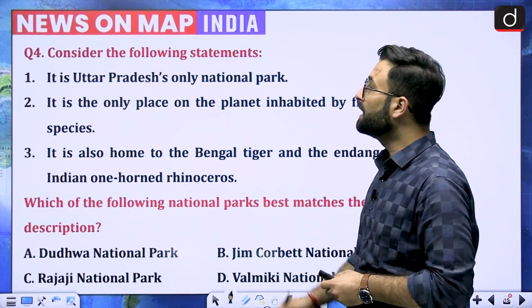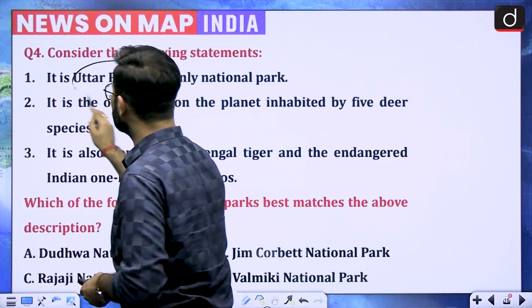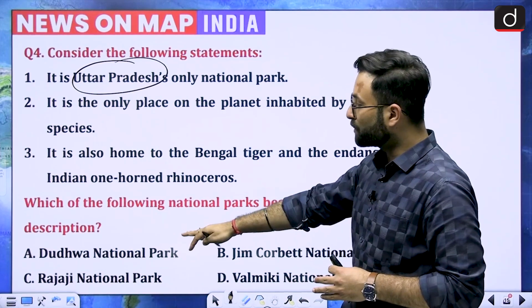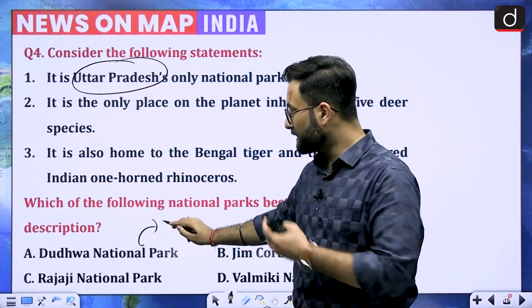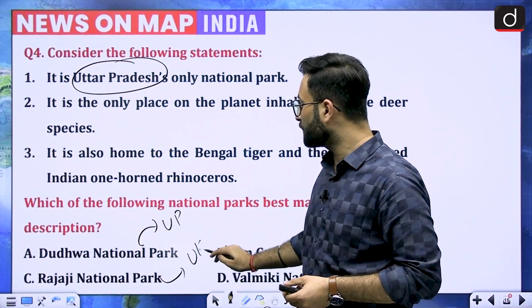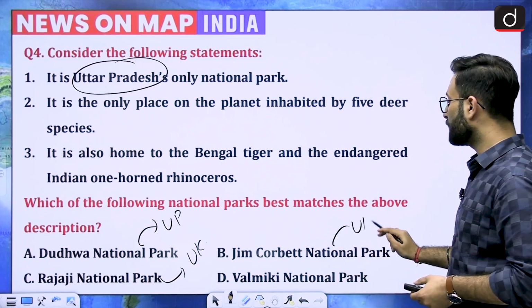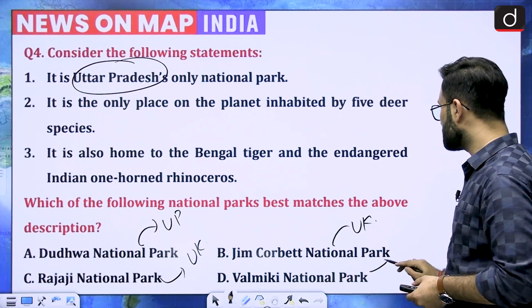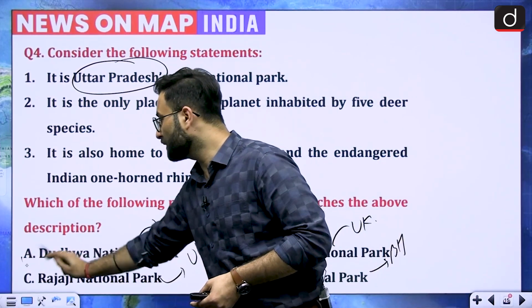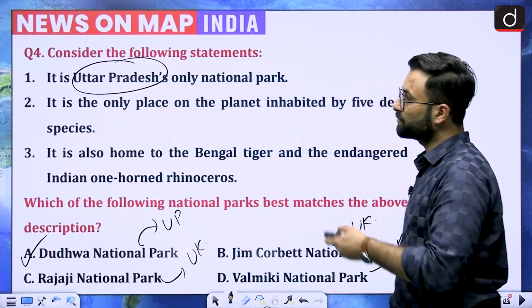So here you can see they are talking about a national park which is there in Uttar Pradesh, and it is Uttar Pradesh only. Now look at the option Dudhwa National Park. We can say that is there in UP. Coming to the second one, that is Rajaji. Rajaji is in Uttarakhand. Jim Corbett is there in Uttarakhand, and then we have Valmiki National Park, that is there in Bihar. So we can say that all the options are wrong except for Dudhwa, which is there in UP.